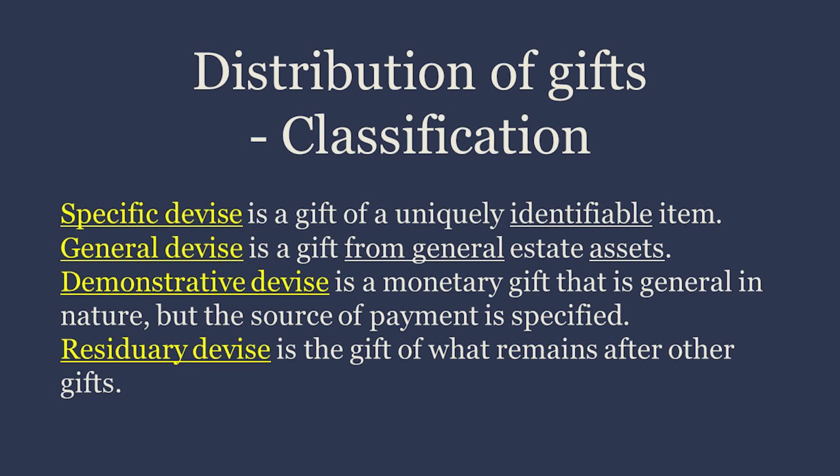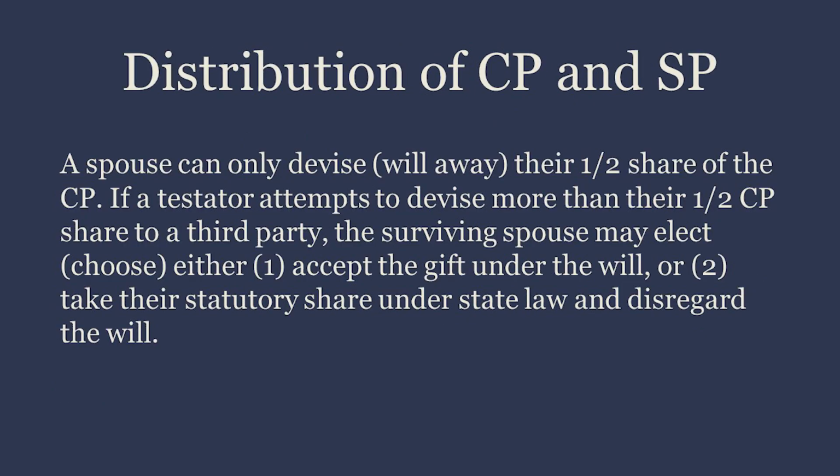Distribution of gifts. Classification. Specific devise is a gift of a uniquely identifiable item. General devise is a gift from general estate assets. Demonstrative devise is a monetary gift that is general in nature, but the source of payment is specified. Residuary devise is the gift of what remains after other gifts.